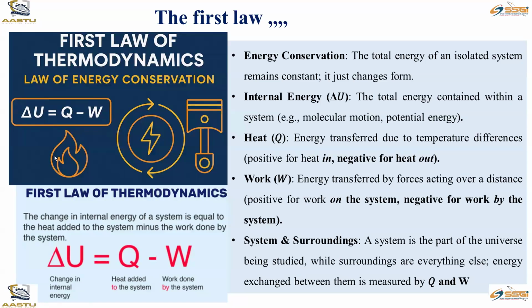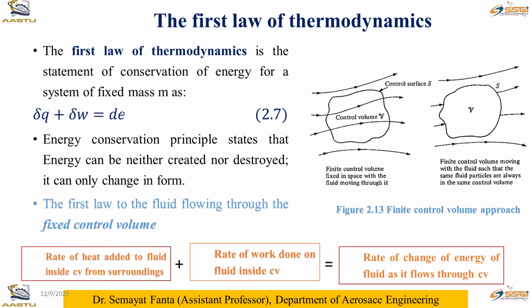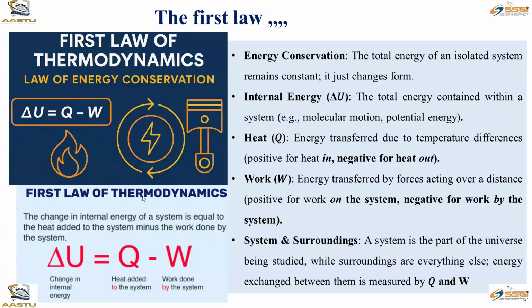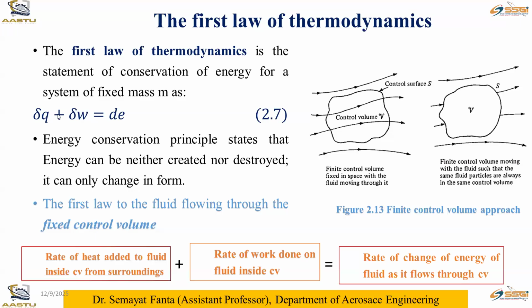Or the change in internal energy of the system is equal to the heat added to the system plus the work done on the system, not by the system. So delta U is representative of dE here, Q is representative of delta Q, and W is representative of delta W. This delta W can be plus or minus, as I told you.